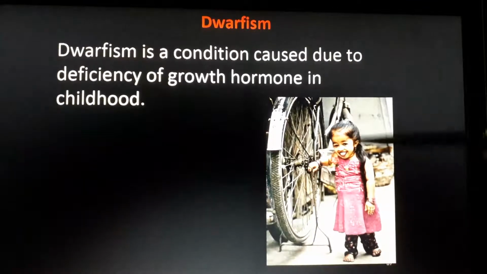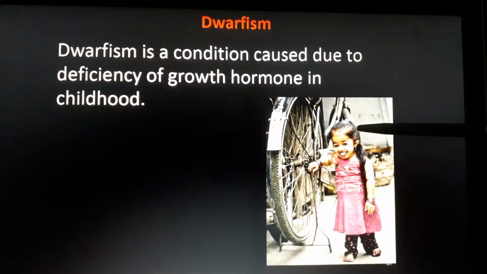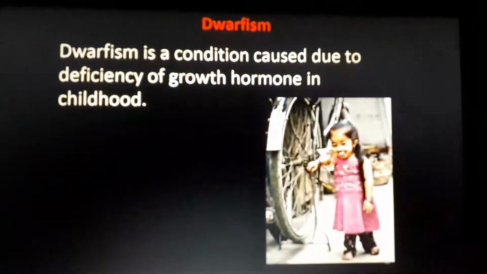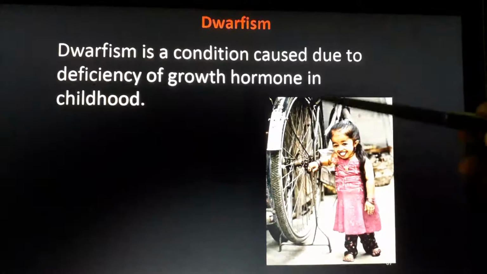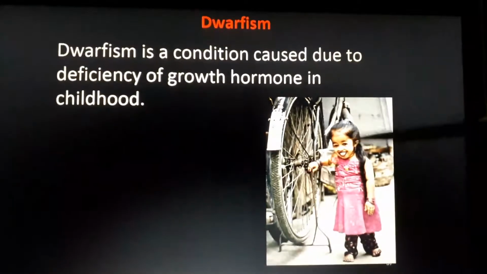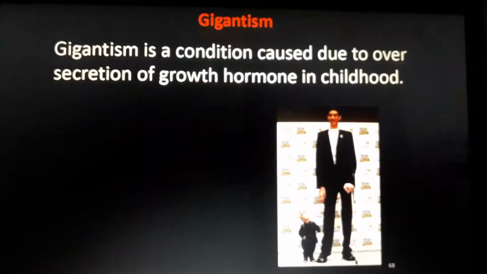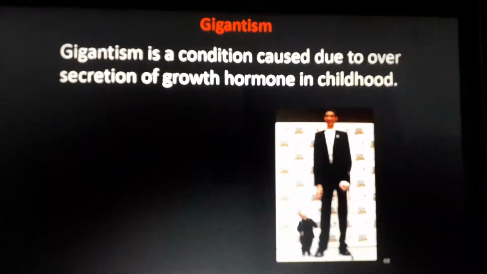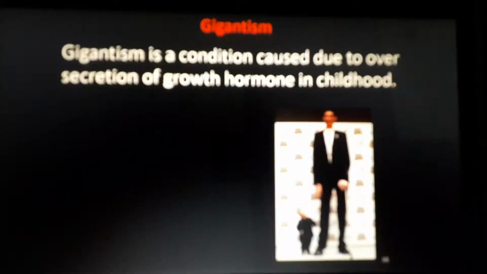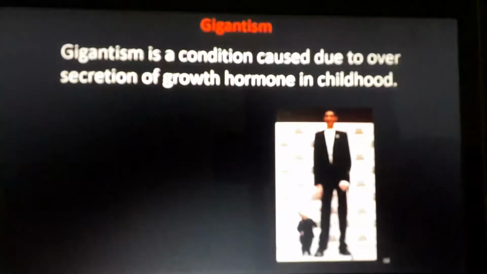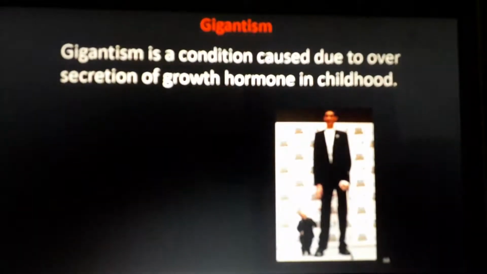She is a fully grown male. Sorry, does she look like a male? No. Of course, she is a female. See how small she is, only below the cycle tire, like 1 or 2 feet tall. She also has a Guinness World Record, I think. I have seen her on TV and in television shows. Because her pituitary gland didn't secrete enough growth hormone during her childhood. But in this man, the opposite happened. In his childhood, his pituitary gland secreted a huge amount of growth hormone. The focus is going, isn't it?